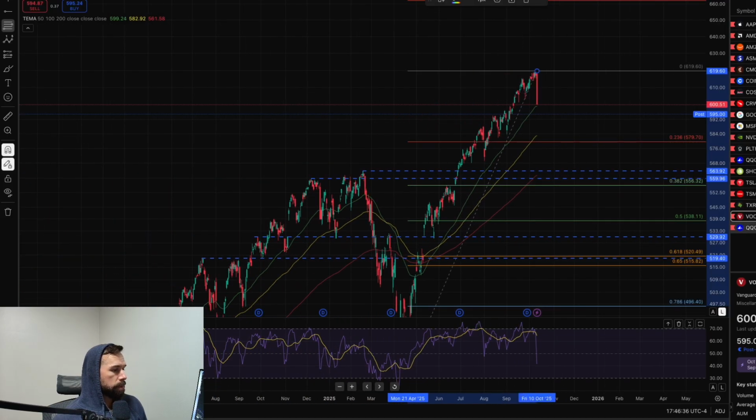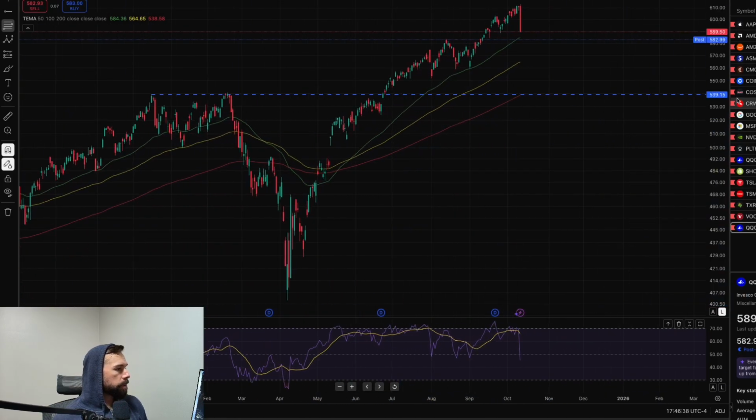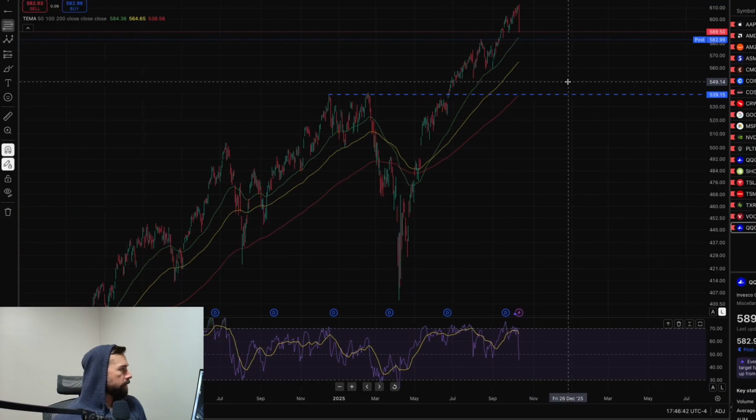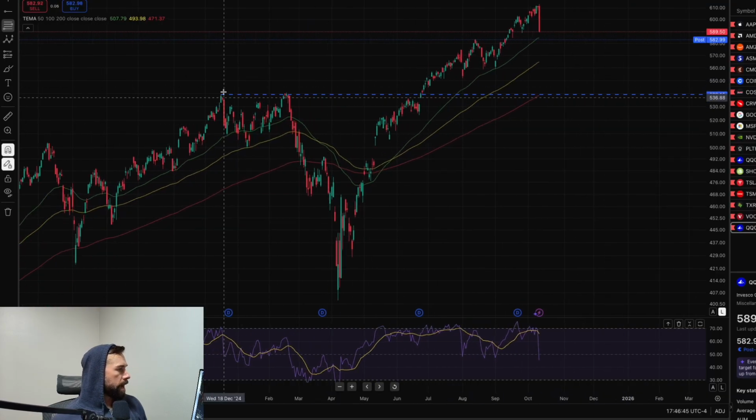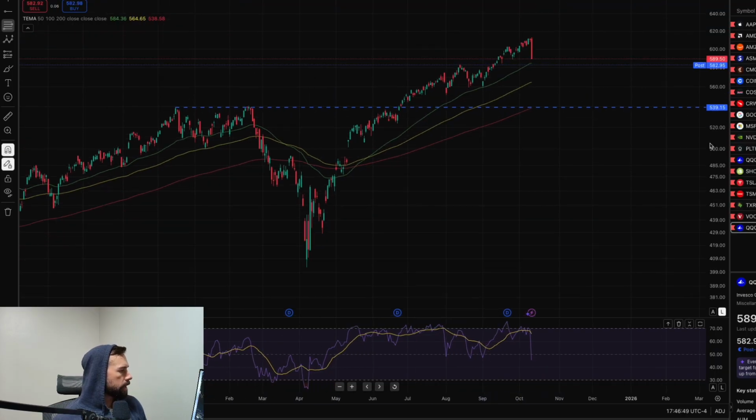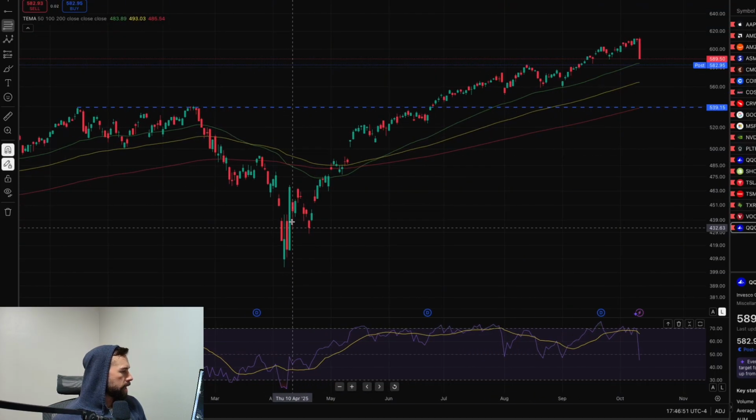Let's look at QQQ. So during the day, QQQ did not get as far down to the 50-day moving average. We have the previous all-time high lined off right here. This looks like the same 1, ABC 2.